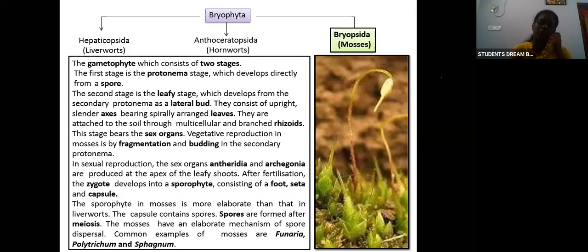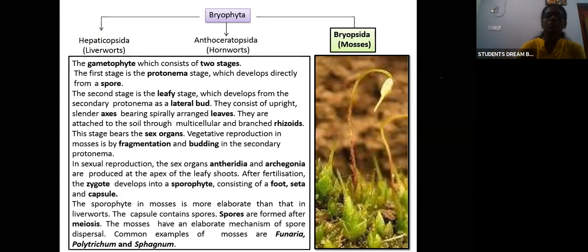Okay, so next, about the mosses. The gametophyte consists of two stages. The first stage is the protonema stage. This protonema stage develops directly from a spore. Whereas the second stage is the leafy stage. This develops from the secondary protonema as a lateral bud.